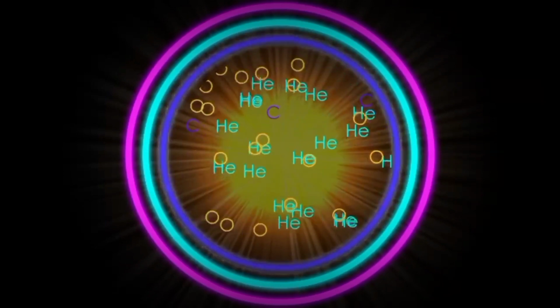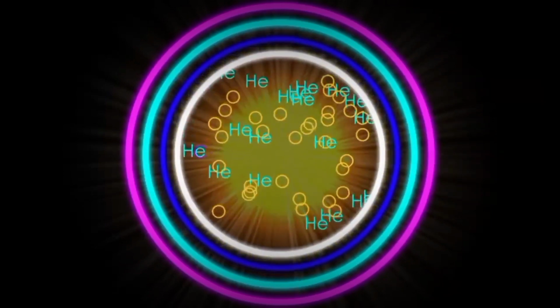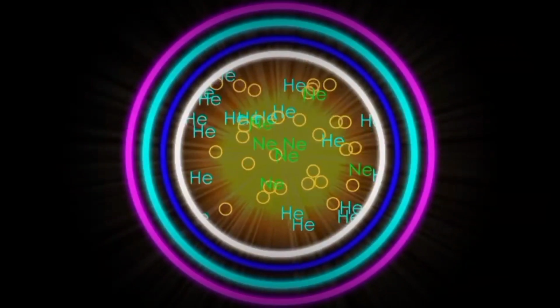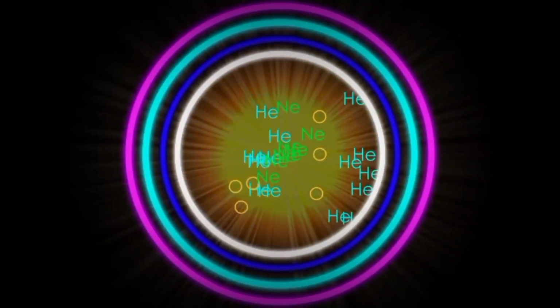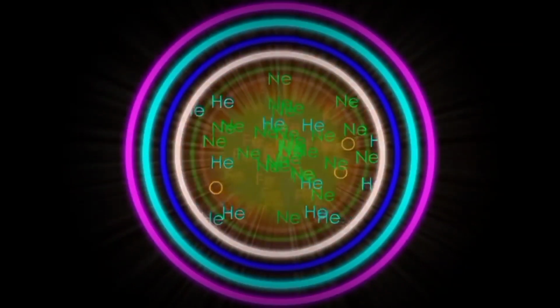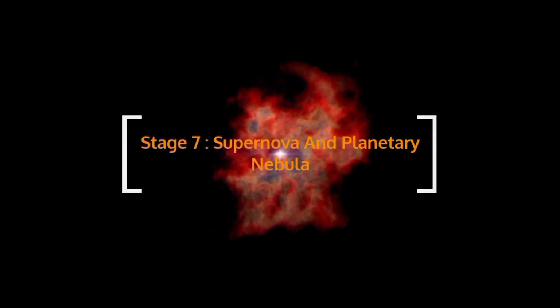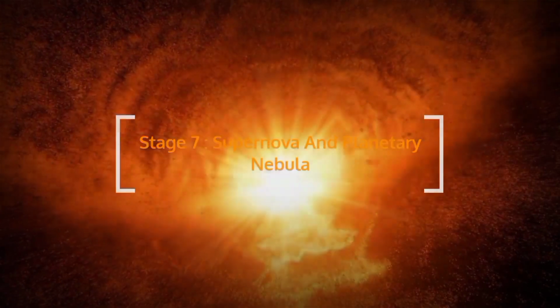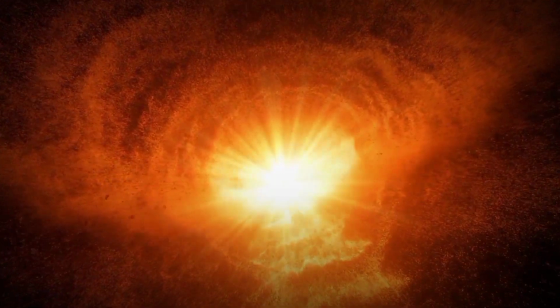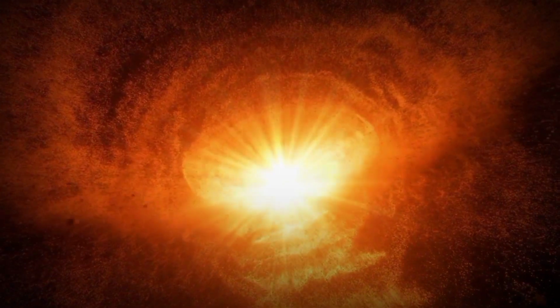Once helium fusion ends, the core shrinks, and the star begins fusing carbon. This process repeats until iron begins appearing in the core. Iron fusion absorbs energy, so the presence of iron causes the core to collapse. In the very massive stars, the reaction chain continues to produce elements like silicon up to iron. The death of a star results in a luminous stellar explosion. A supernova explosion is one of the brightest events in the universe.